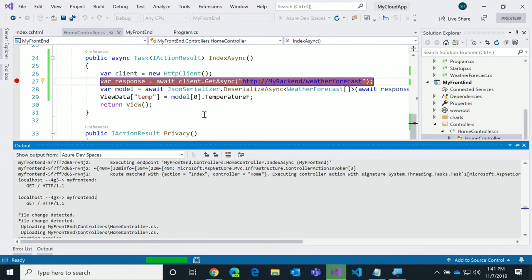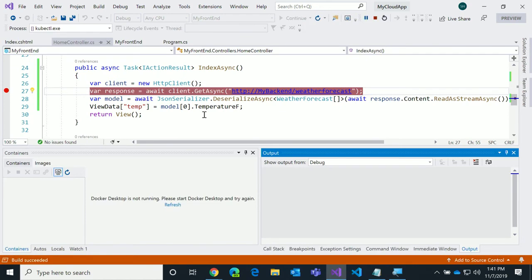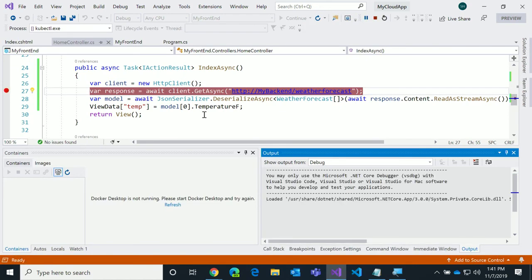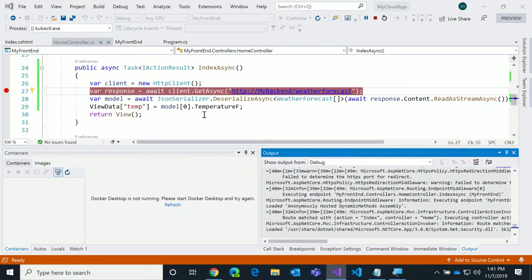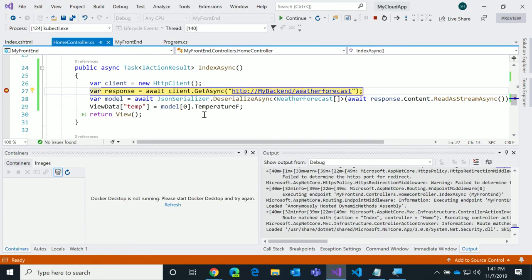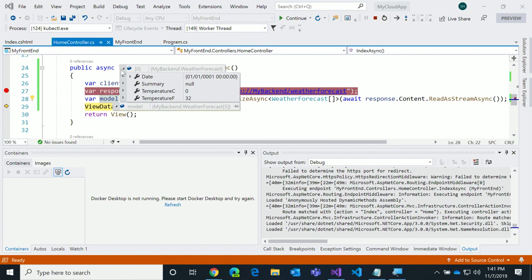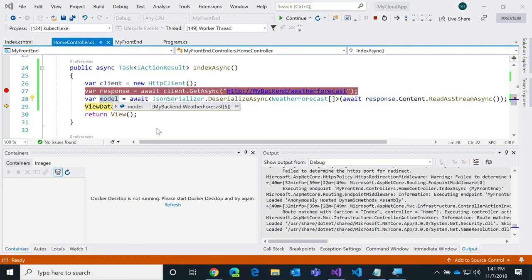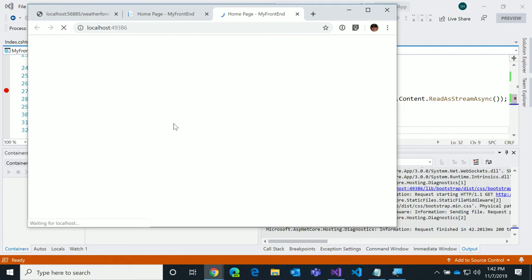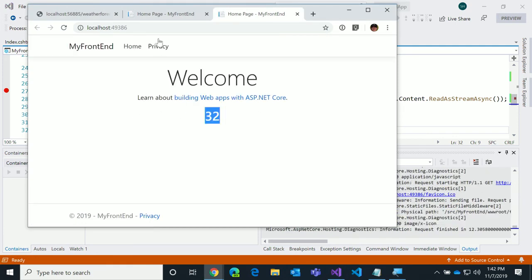So what I've done is I actually fixed the app. I don't know why we didn't get an error page. I wish we got an error page. There's the breakpoint in the cloud, in AKS. There's my response, there's my model. If I hover over my model here, you can see the types. Continue to run it. There's my temp. So nothing's on my machine.